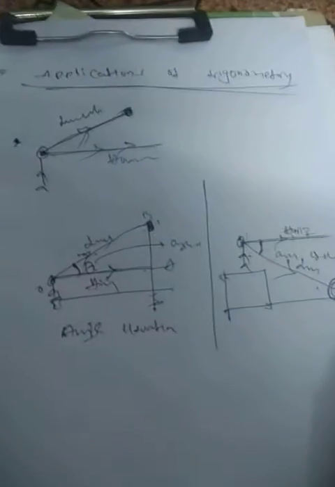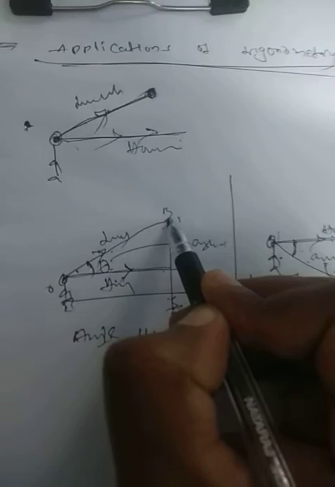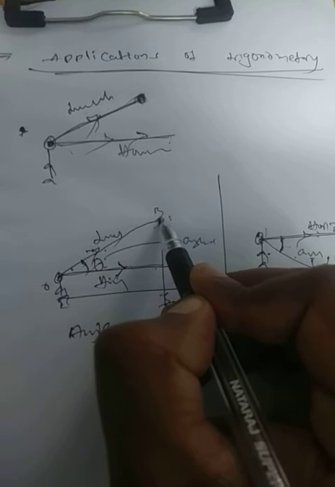So in general, the line of sight is drawn from the observer's eye to the observation point, the object viewed by the observer.